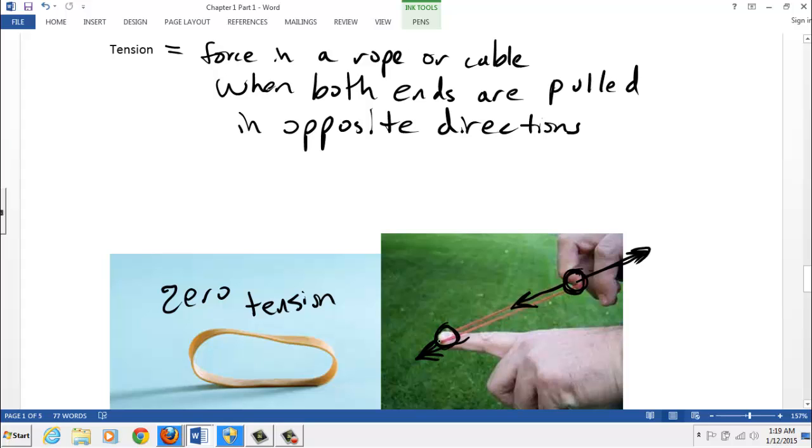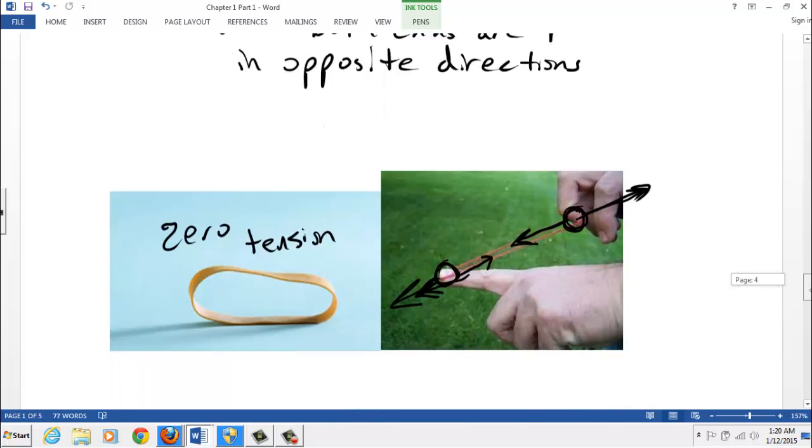What about this finger? Well, the equilibrium rule says this finger isn't changing its velocity. Let's say it's at rest, so the velocity is 0, and this hand is trying to push the finger out in this direction. Well, there's a tension in the rubber band that's pulling back opposite this with the same size to cancel out that forward force. All the forces are canceling out, so it's at rest.